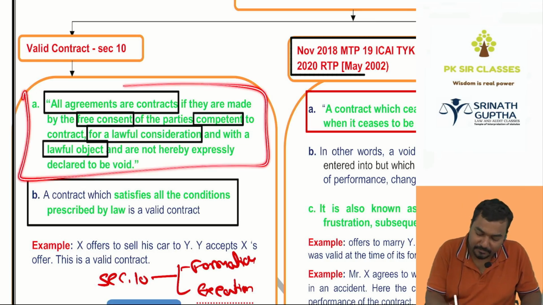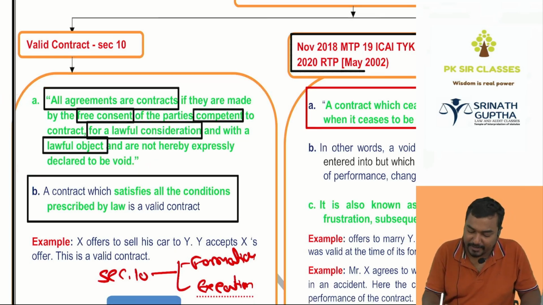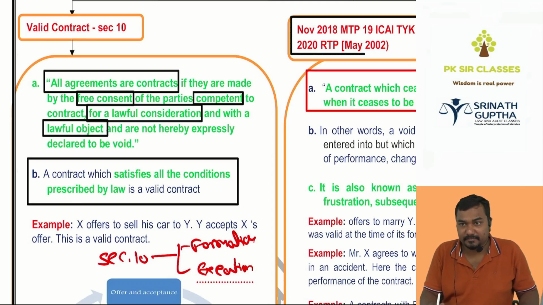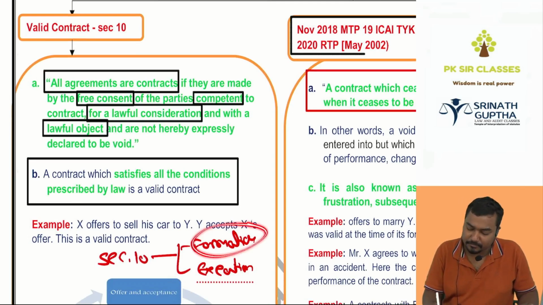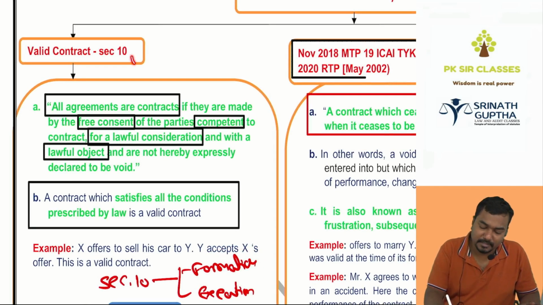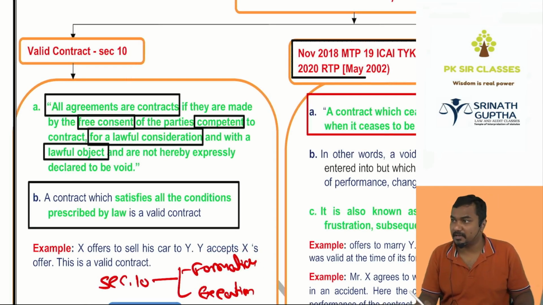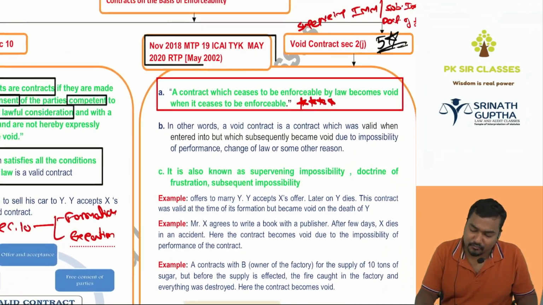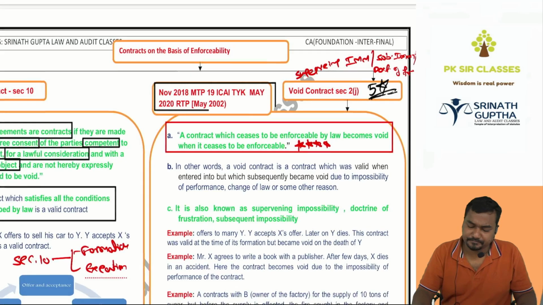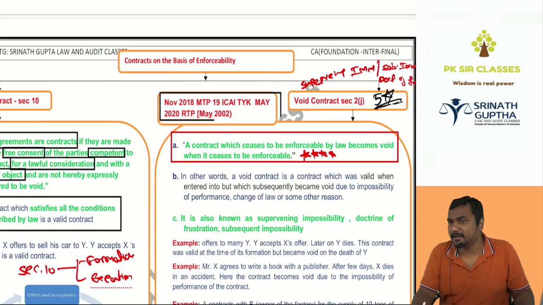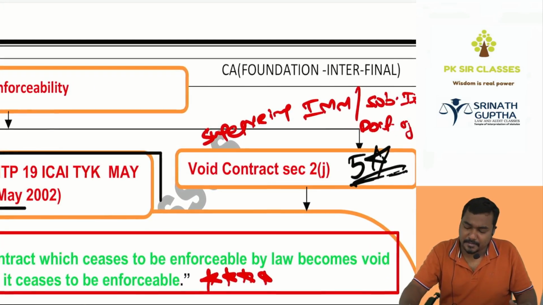Write this, beta. Simply, it is a contract which will satisfy section 10 from formation till execution. Put a star, beta, one star. You will be asked the definition. Next one is the void contract, which is very important. It came so many times in the exam, beta. This will come in so many places also. It is having so many names, beta.